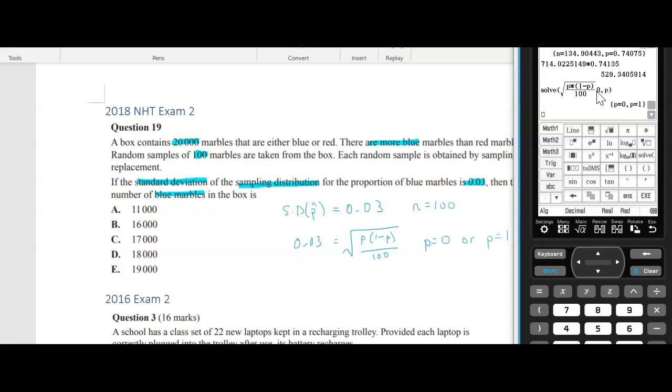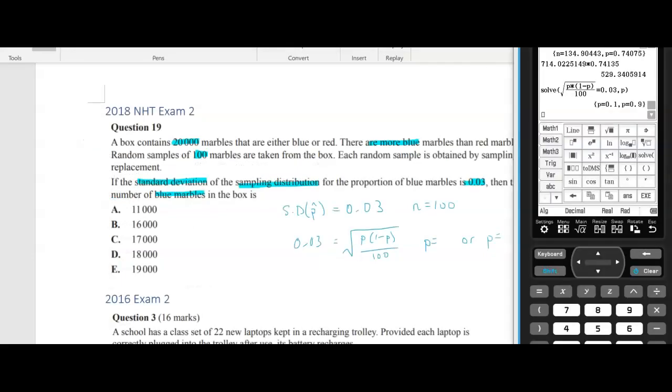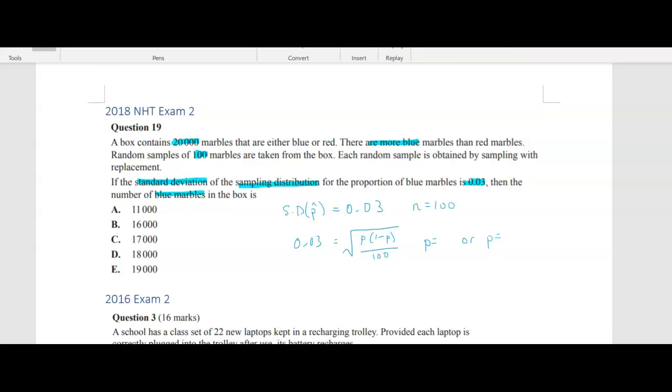I was wondering why we got 0 and 1. There we go. I'm going to just delete what I just had, because as soon as I wrote 0 and 1, I was like, can't have 0 and 1. Okay, sorry. Where's my calculator? Okay, so 0.1 and 0.9.